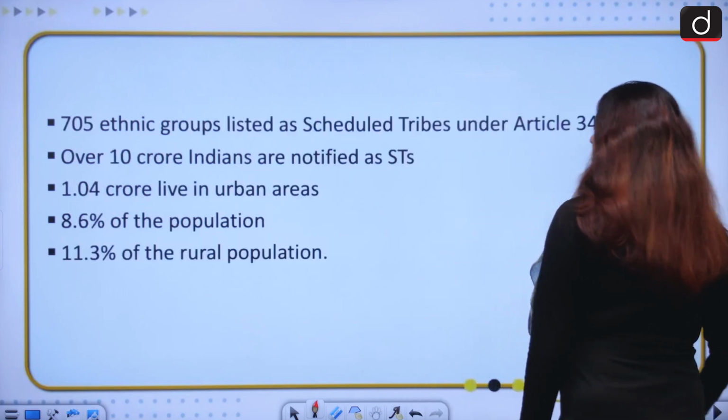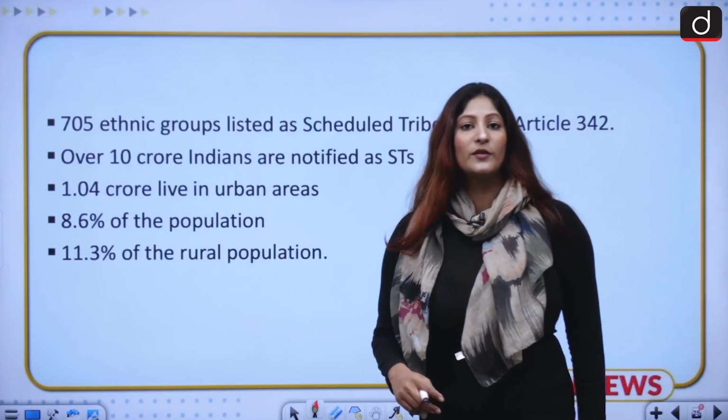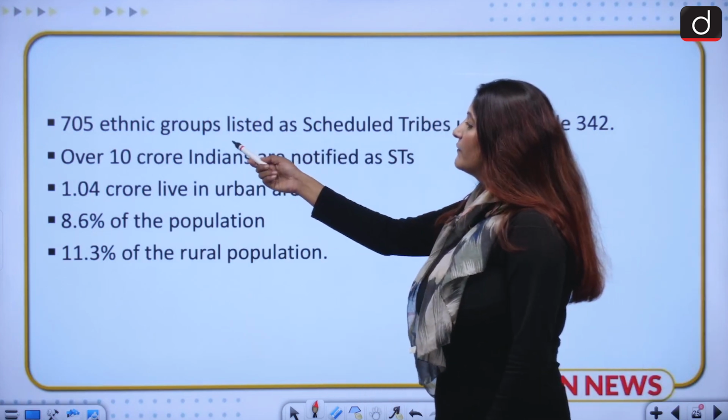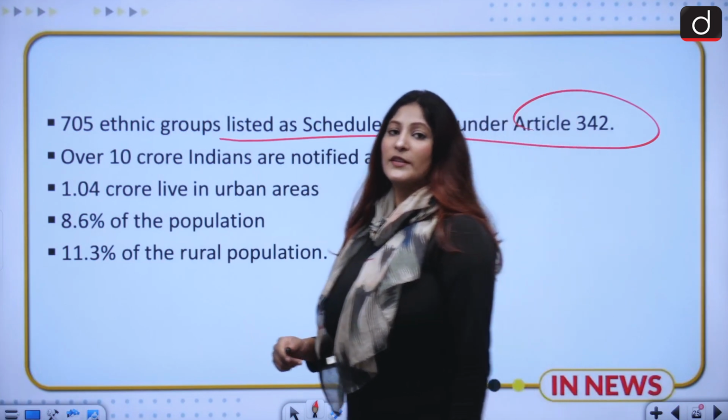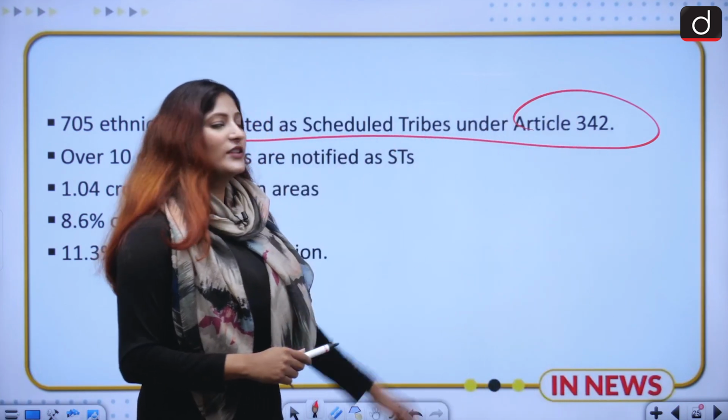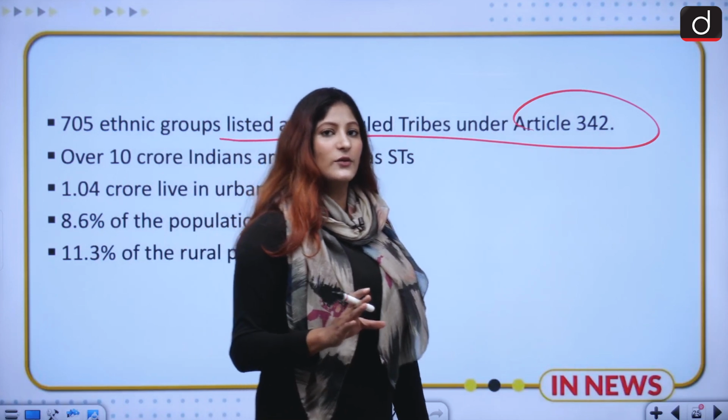Okay, moving ahead, let's talk about another very important point. There are 705 ethnic groups which are listed as scheduled tribes. Under which article? Remember the article's name as well. Under Article 342. 342 deals with scheduled tribes only.